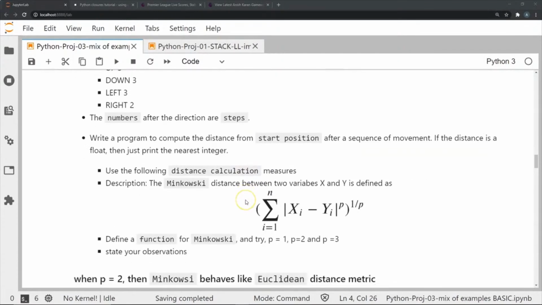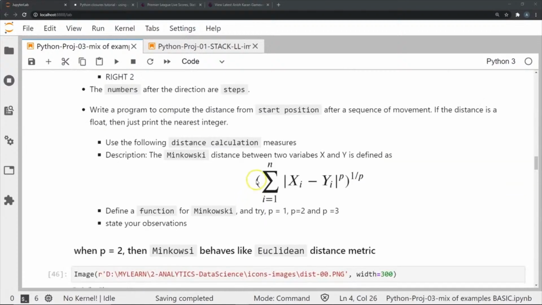What we're going to be using for distance calculation is the Minkowski distance. The Minkowski distance between 2 points is basically the absolute difference between these 2 variables, taken to the power of something. So if we want to calculate the quadratic Minkowski distance, with p equal to 2, we do the absolute difference xi minus yi to the power 2, and then take the second root of it after summing over each and every point.